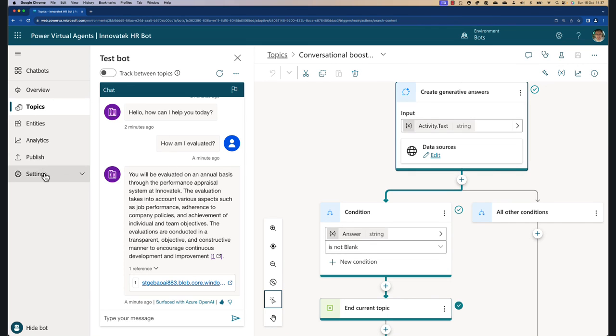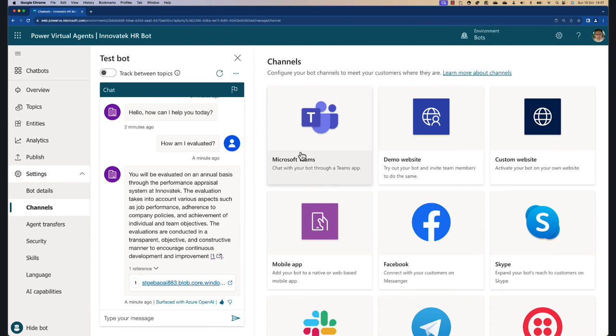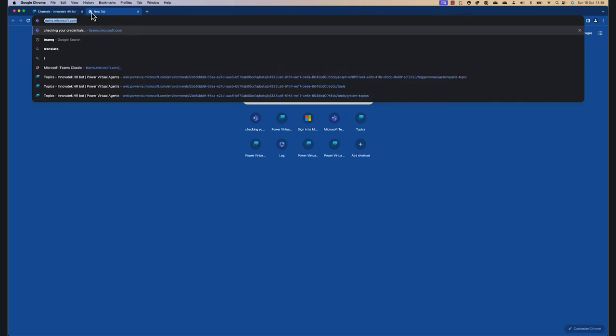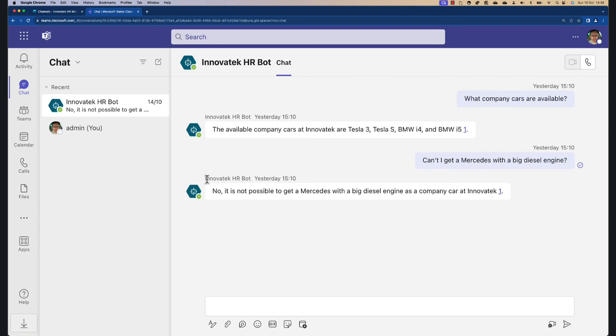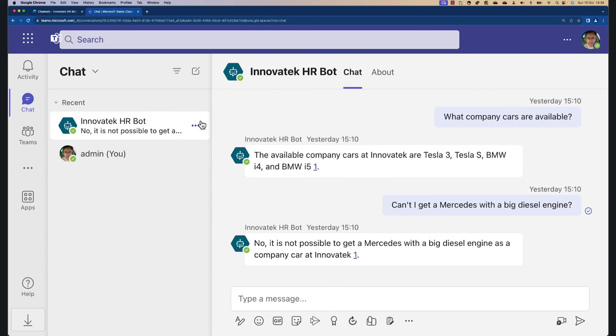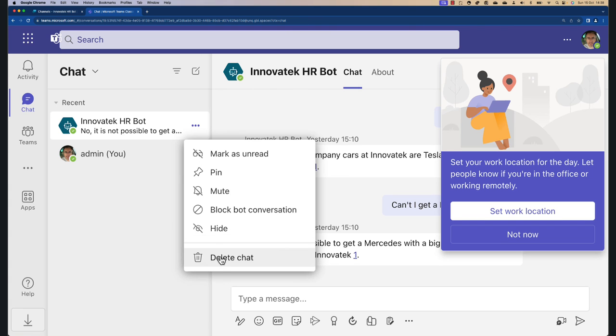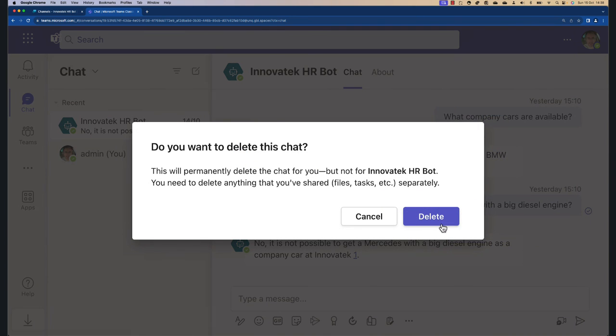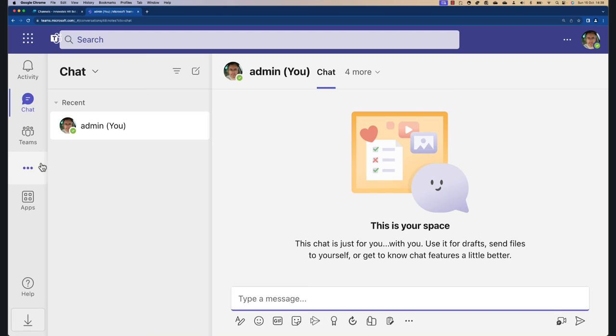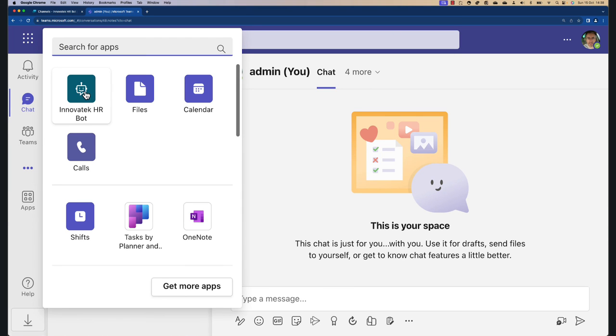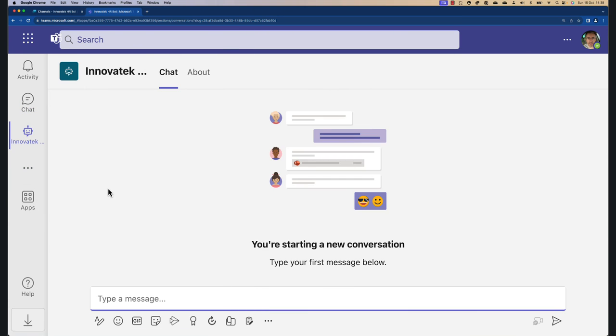So what we have done is, of course, we have set in the settings, we have configured the Teams channel, and then we published our bot to the system. So let's check this out, and let's go to Teams. This is exactly the same bot that will be surfaced in there. I'm going to make it a little bit bigger so you can see it. You can already see the Innovatech HR bot, but I'm going to delete it, right? And in the list of apps, I have indeed the Innovatech HR bot that I can talk to.